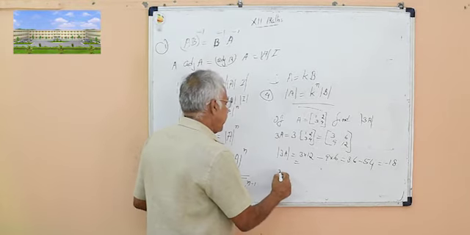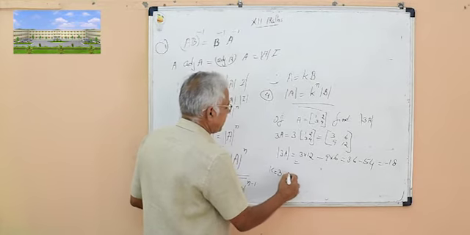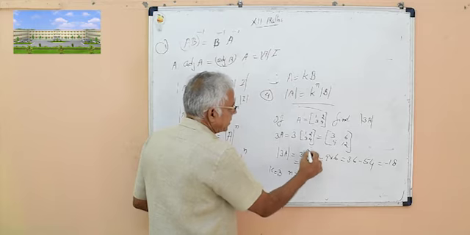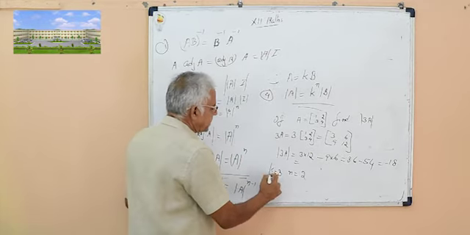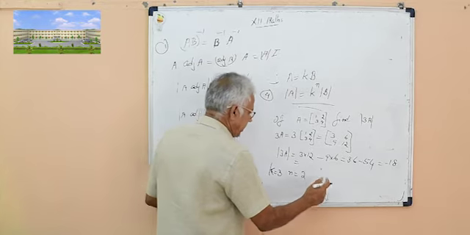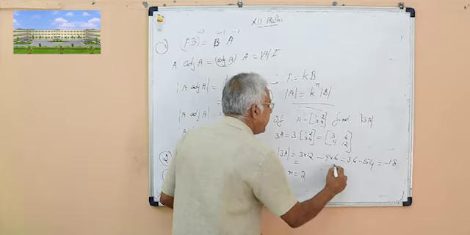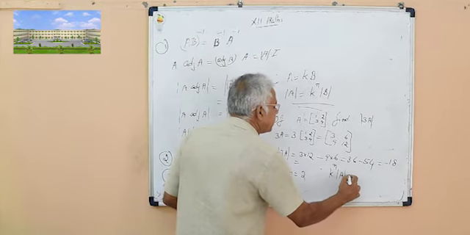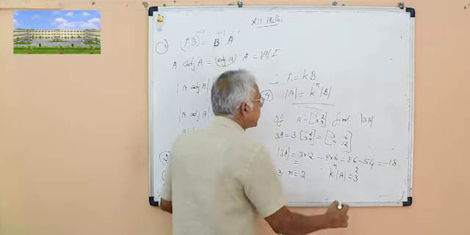Three raised to n, K is 3. K is equal to 3, and A is a square matrix of order 2, so n is equal to 2, and the constant K is equal to 3. Then K raised to n into determinant of A is equal to 3 raised to 2 into determinant of A.